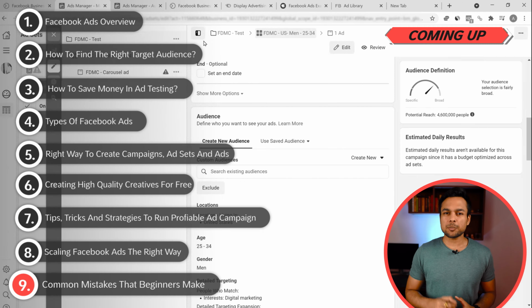Let's talk about Facebook. Is running Facebook ads in 2021 even relevant? Founded in 2004, Facebook has become so massive that it has 2.8 billion monthly active users by the end of 2020. And 1.8 billion of these users use the app on a daily basis. More than half of global Facebook users are aged 18 to 24 or 25 to 34. You'll be shocked to know that Facebook generated 86 billion of revenue in 2020.